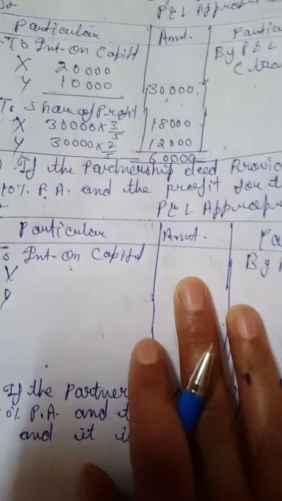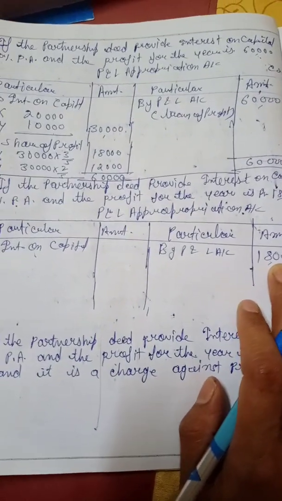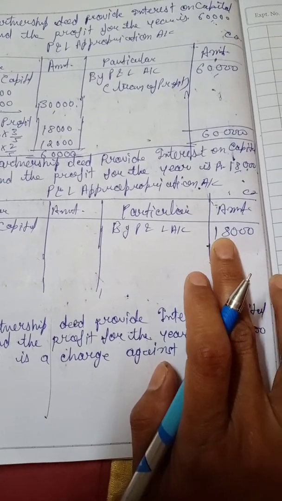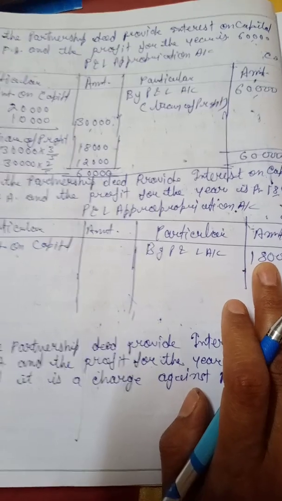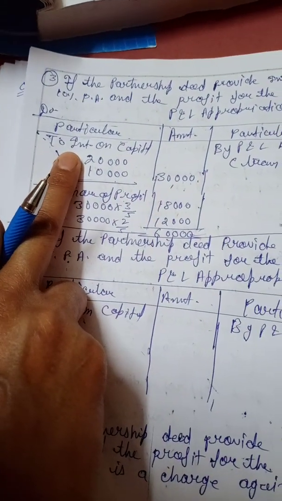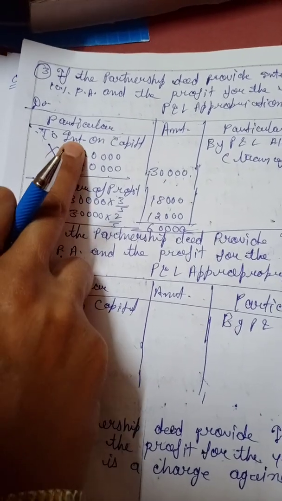to interest on capital X and Y. Interest on capital which is 30,000. Then profit is only 18,000. So we will give interest on capital only to the extent of profit. How much is 18,000? 18,000 will be distributed to X and Y in their ratio of interest on capital, not in the ratio of profit, only the ratio of interest on capital, which is 2 to 1.